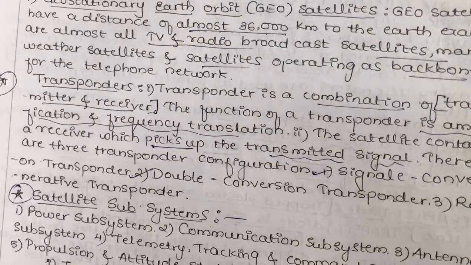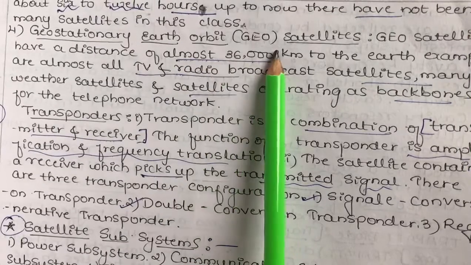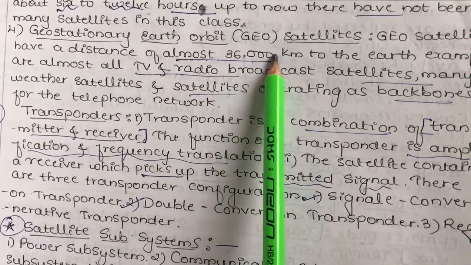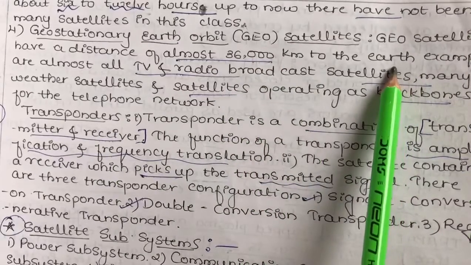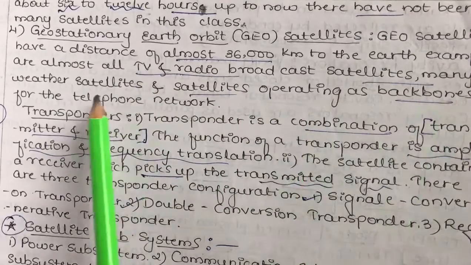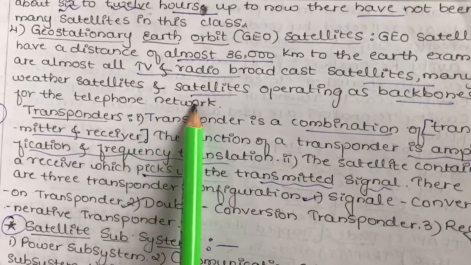And next we have the geostationary Earth orbit, that is GEO satellites, and these GEO satellites are at a distance of about 36,000 kilometers above the Earth's surface. Examples are almost all TV and radio broadcast satellites, and many weather satellites, which operate as the backbones for the telephone network.